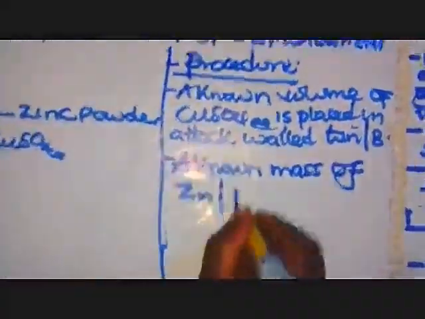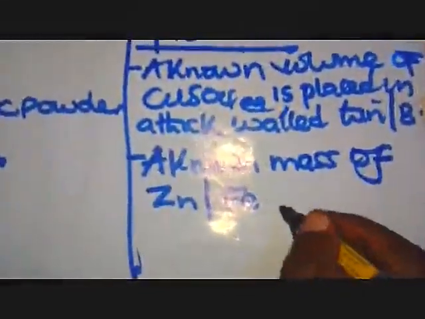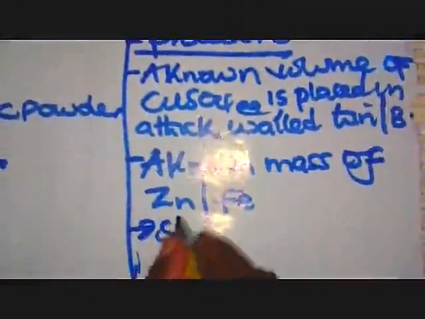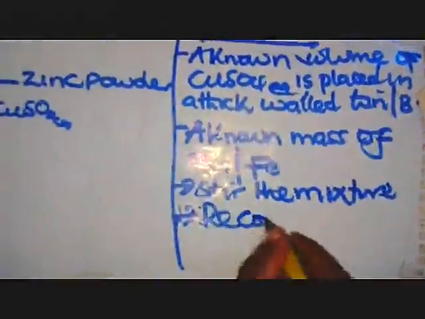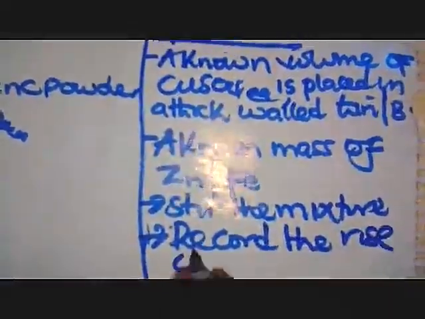It can even be iron, you can even add iron. Then what next? Then we stir the mixture, and we record the temperature rise. It can even be temperature change. Simple as that.